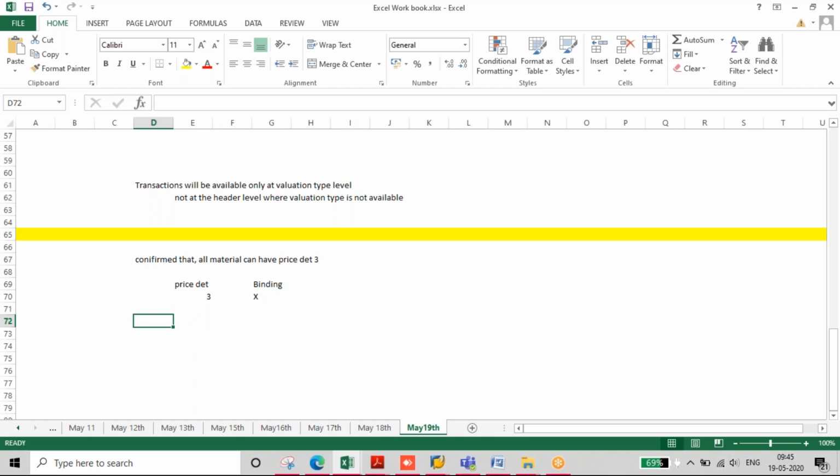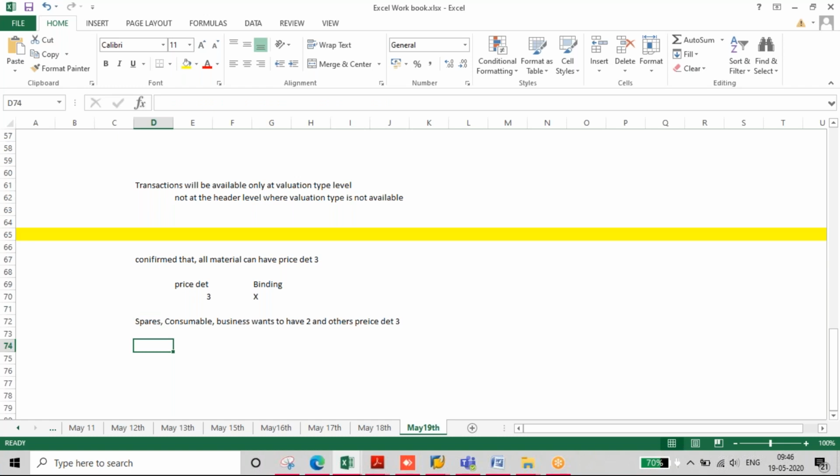Suppose for a few materials like spares and consumables the business wants to have 2, and for other materials price determination should be 3.